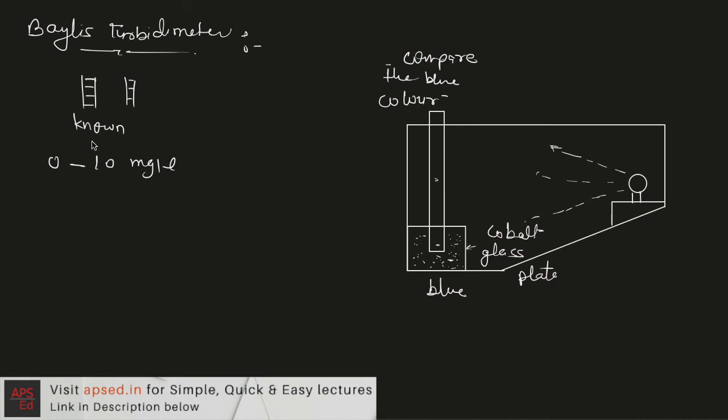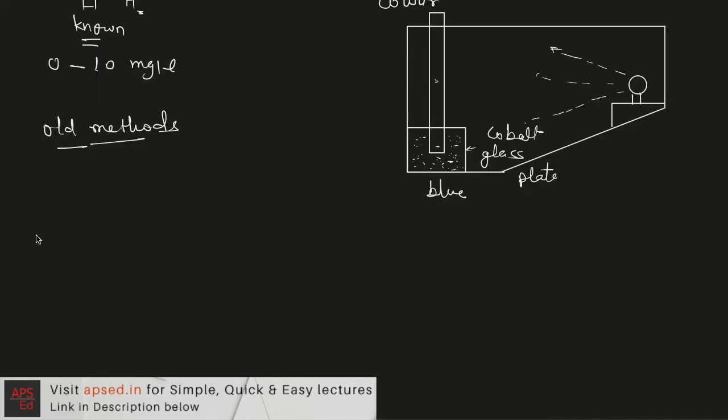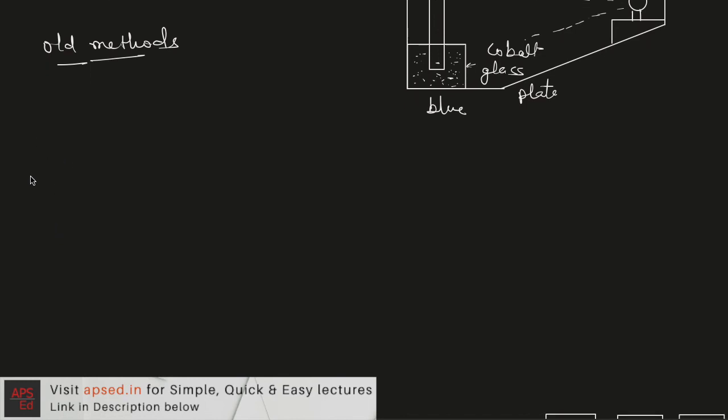If the color is different, we'll change it with another tube of known turbidity and compare it with the sample for which we are trying to find the turbidity. So by this color comparison, we find out the turbidity of the sample. So Jackson's turbidimeter or turbidity rod or Bailey's turbidimeter, these are the old methods. Then we have the modern turbidimeters that are known as nephelometers.